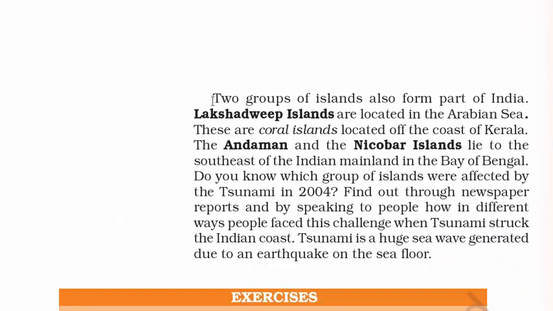So coming to the 8th page of this chapter, we have two groups of island. They are Lakshadweep Islands, which is located in the Arabian Sea, and then the Andaman and Nicobar Island, which is there in the Bay of Bengal. So remember this, Lakshadweep Island is famous for Coral Island. It is located off the coast of Kerala.